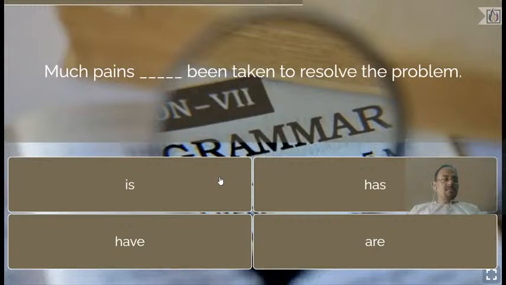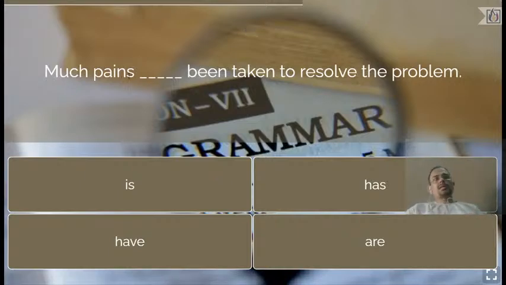Prashik says has, Manajay says has. Okay, let me wait for some more responses, dear students. Asmita also says has, Shruti has. Okay, all of you, those who have responded in favor of has, are absolutely correct. Why? Let me give you the reason.